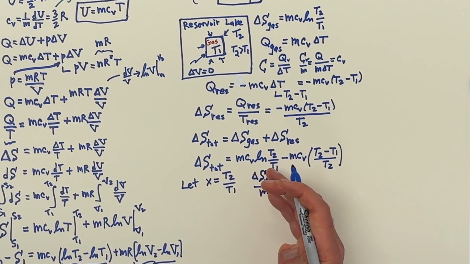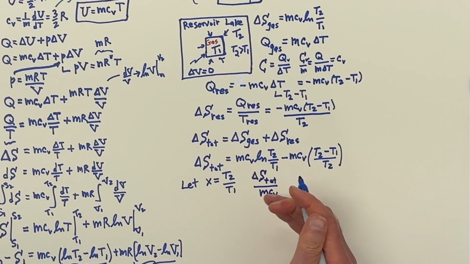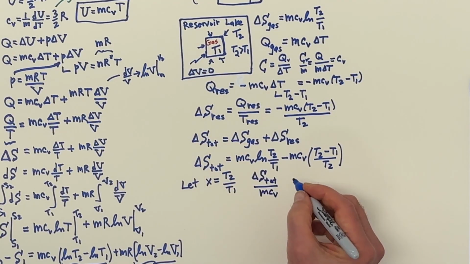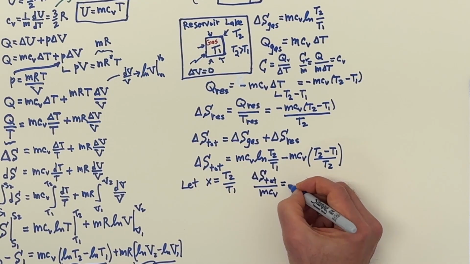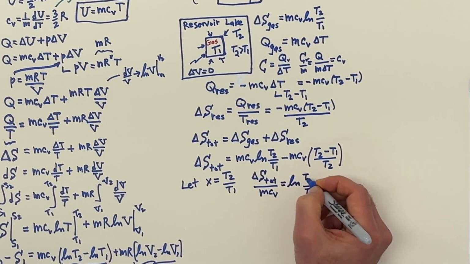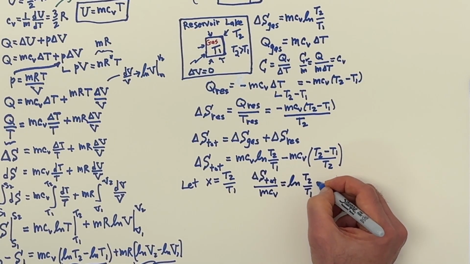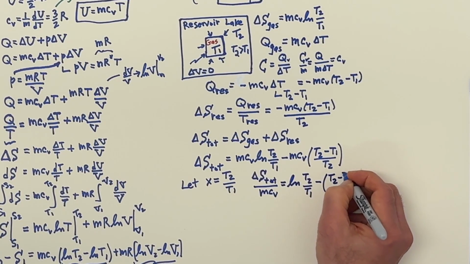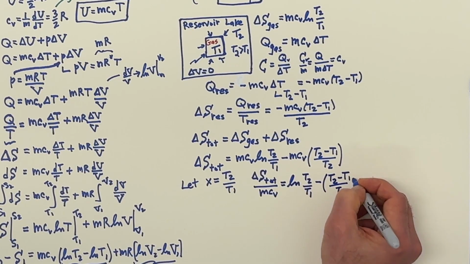If this is always greater than 0, so will the delta S be always greater than 0. So this is going to be equal to this nice little math form: the log of T2 over T1, and then a minus sign, T2 minus T1 over T2.